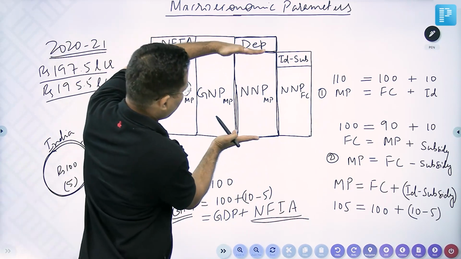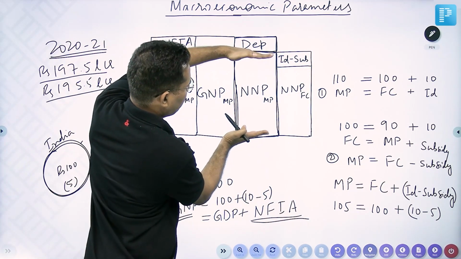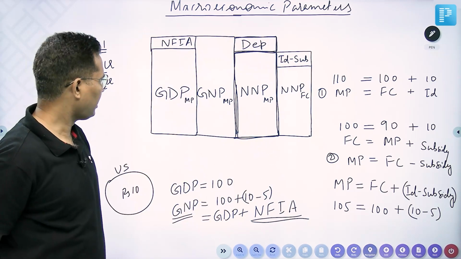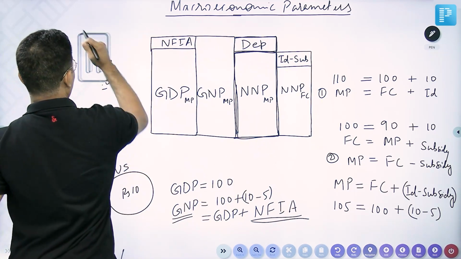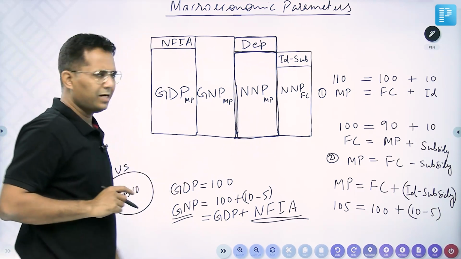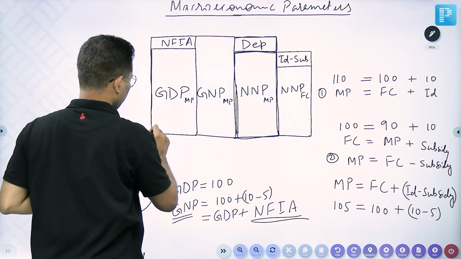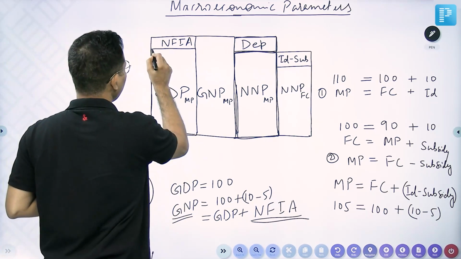So this is your, let us say, 105 rupees. This is your 100 rupees and this is your 10 minus 5. Right? Now, see, we had only two standard terms. One was your GDP.